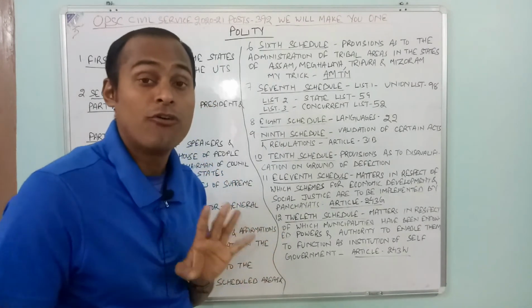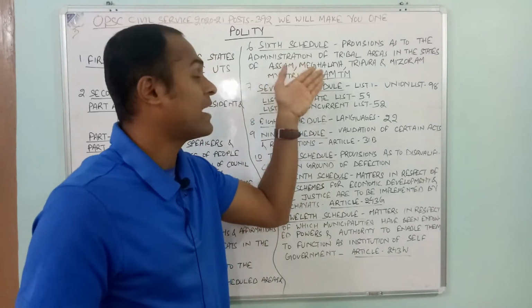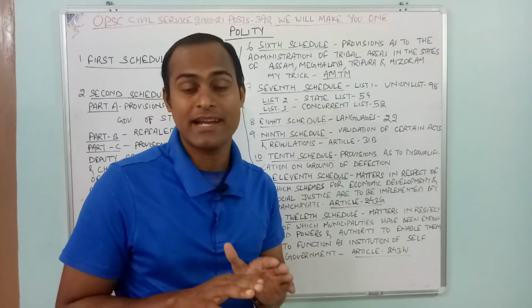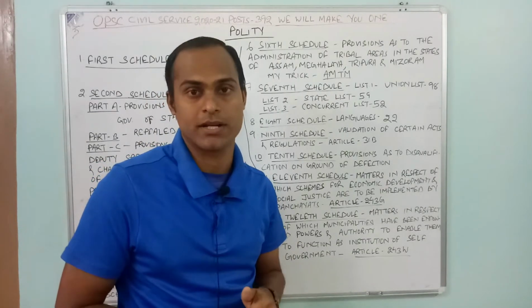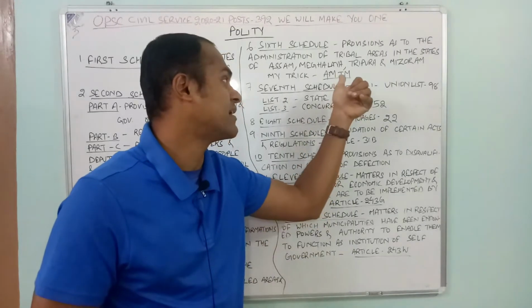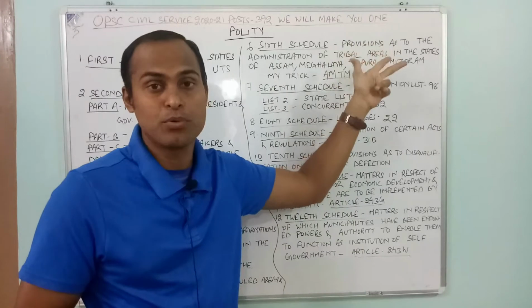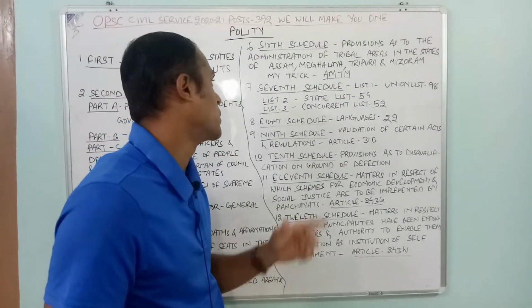These are 4 states, and that is what is my trick. My trick is AMTM. I remember it as AMTM. It is not necessary that you remember by my trick. You can make your own trick, but I remember it as AMTM: Assam, Meghalaya, Tripura and Mizoram. So that is schedule 6 for you.